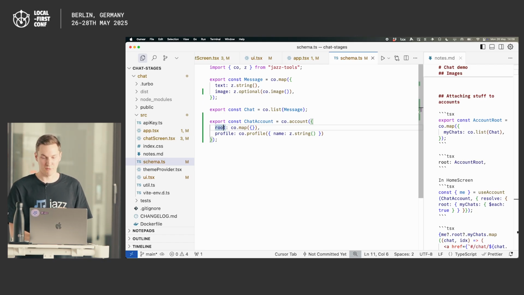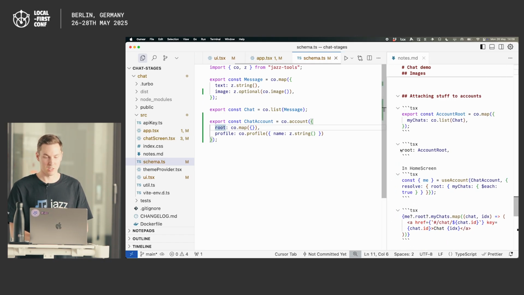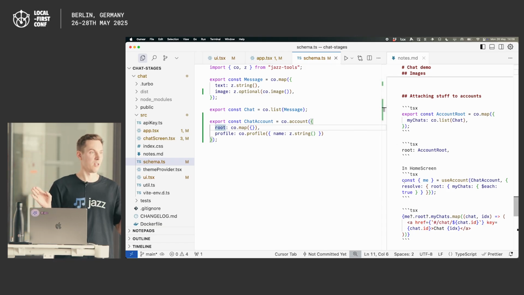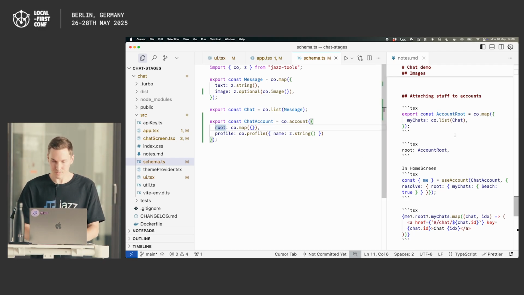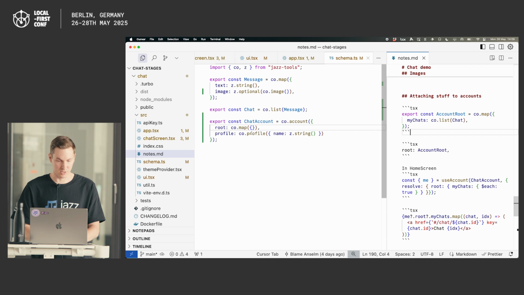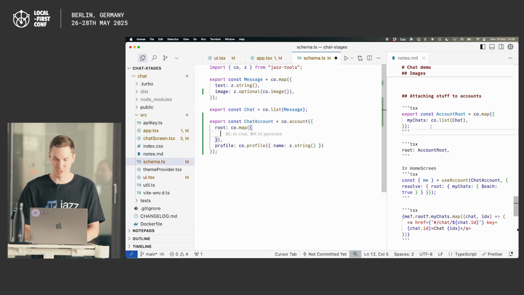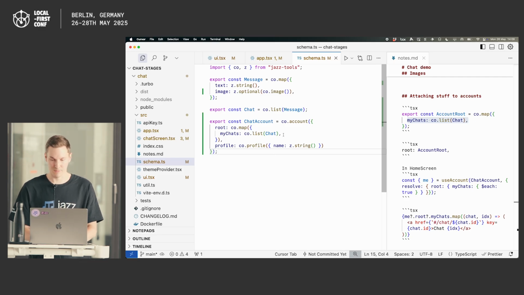So one simple and final thing that we can do with our chat app here is let's do the ability to create multiple chats and kind of remember them and go back to them. So you as a user can have multiple chats that you care about. So what we'll do is we just start putting stuff into our root co-map here, and we can say, for example, I want to have something like my chats, which is a list of chats. Simple enough.